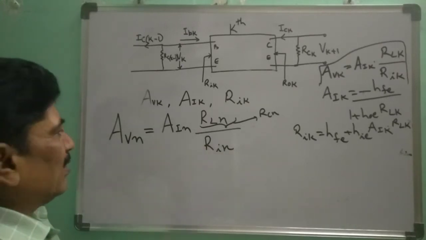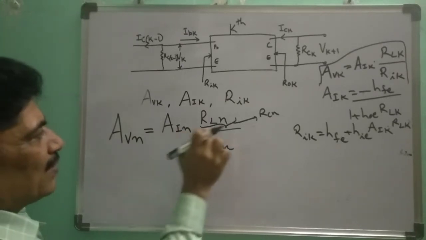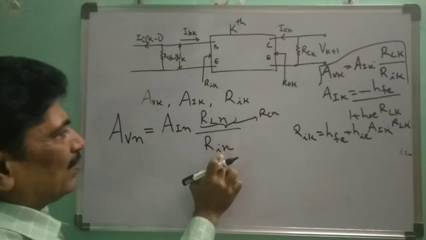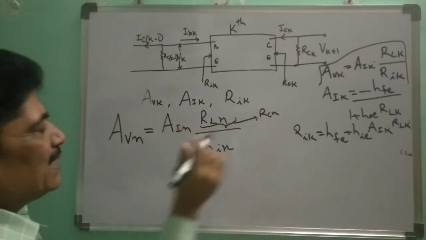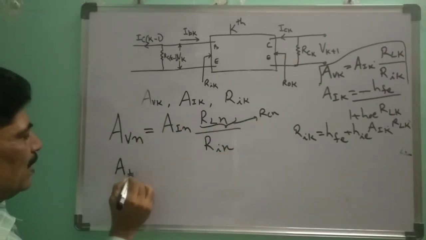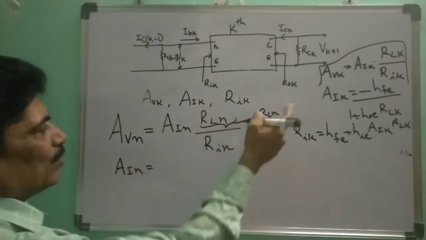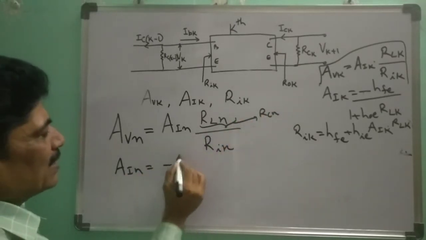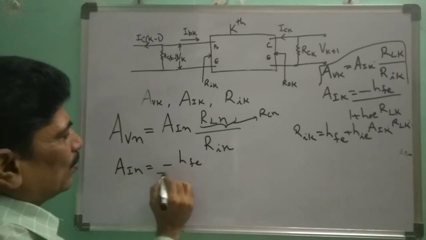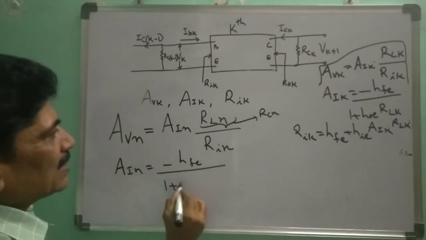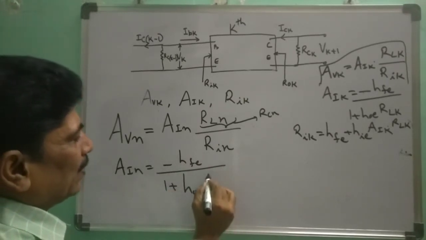We'll calculate RIN also. In AVN, RLN is known, RIN is not known, AIN is also not known. So what is AIN? In place of K, you put N, and you will get minus HFE by 1 plus HOE into RLN.